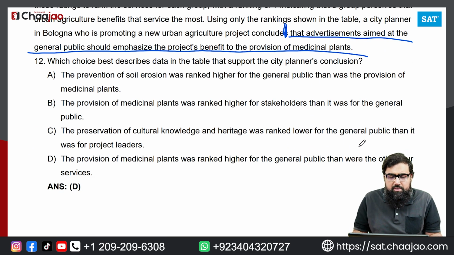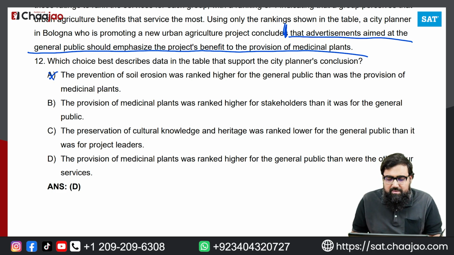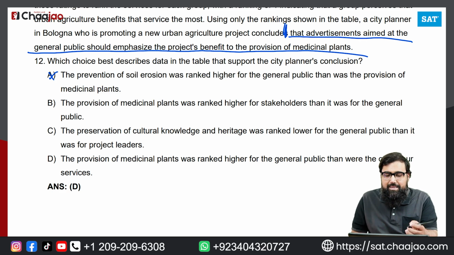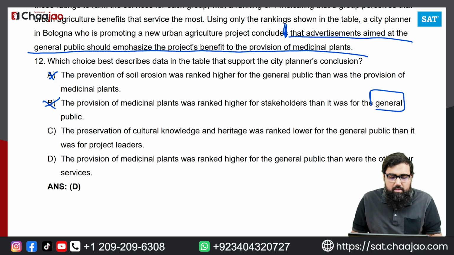If you look at the options, the first option says the prevention of soil erosion was ranked higher for the general public than was the provision of medicinal plants. No, it's not the answer. The provision of medicinal plants was ranked higher for stakeholders than it was for the general public. This is against the passage because it should be ranked higher for the general public, right? So it would be eliminated. Option C says the preservation of cultural knowledge and heritage was ranked lower for the general public than it was for the project leaders. Again, it should not be lower for the general public.